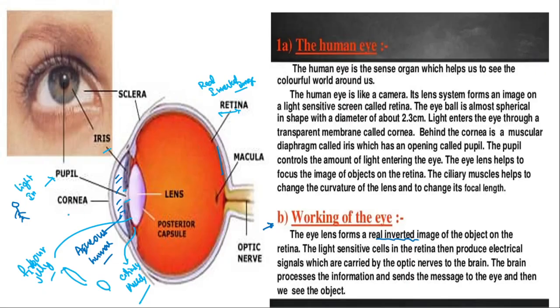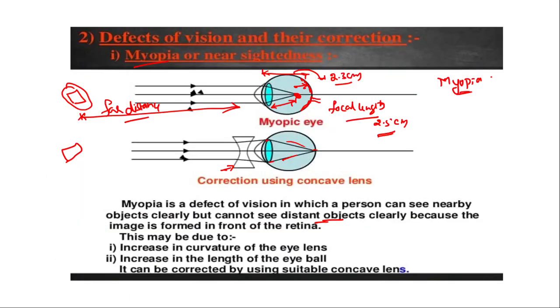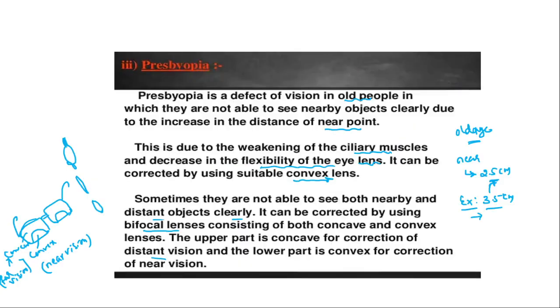Cornea is a thin membrane present on the outer surface of our eyeball. What is the shape of the eyeball? The shape of the eyeball is spherical, and what is its approximate diameter? It is 2.3 centimeter. These are very important basic topics from your examination point of view. Then we have seen the power of accommodation of the eye, the defects of vision and their correction.